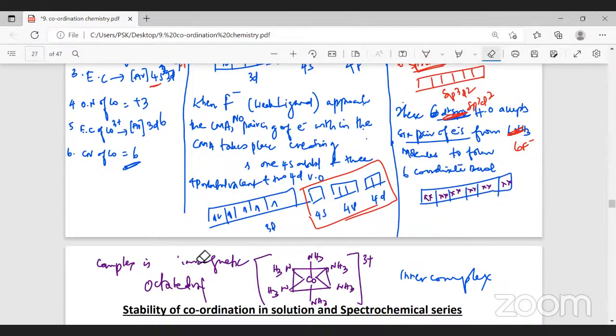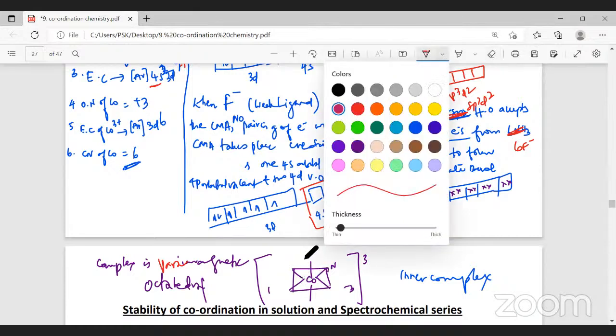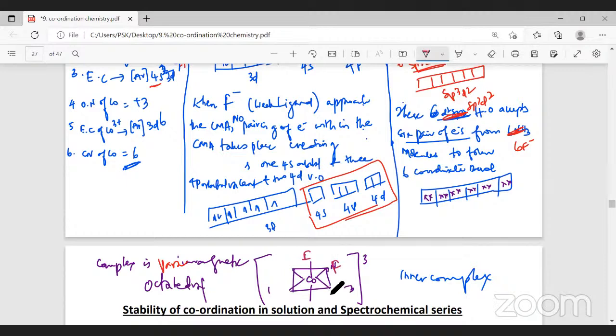The structure: will this be diamagnetic or paramagnetic? You can see here we have unpaired electrons. Therefore, it will be paramagnetic. And what will be the structure? You will have fluoride ions. This is F, this is F, this is F, this is F, this is F, and this is F, 3 minus. So it forms an outer complex. Why does it form an outer complex? Because 4d electrons are involved in hybridization. Therefore, it forms an outer complex.